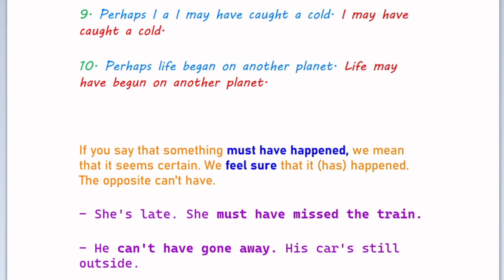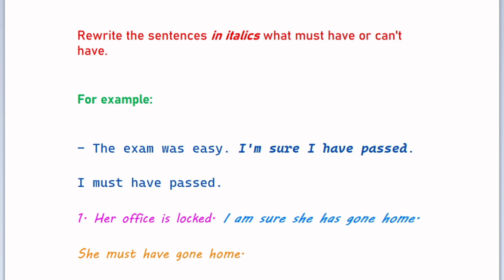She is late. She must have missed the train. He can't have gone away. His car's still outside. Now, rewrite the sentences in italics with must have or can't have. For example, the exam was easy. I'm sure I have passed. I must have passed.